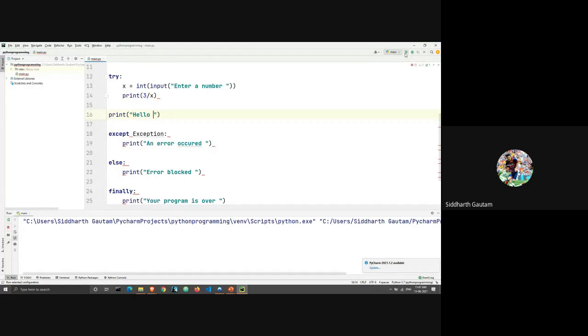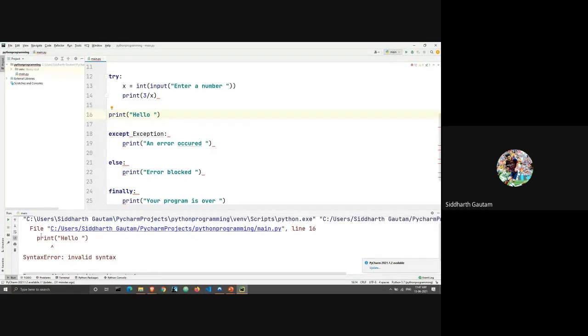It's giving me a syntax error. That's because whenever we write a try block, Python expects an except block to come with it. You cannot write something between the try and the except block.